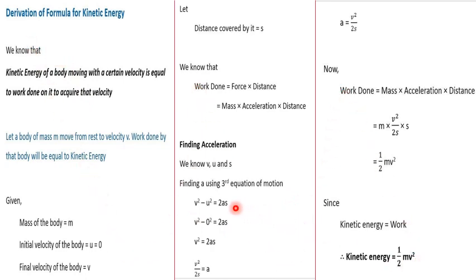You just can't start only from the equation without explaining the terms. So all these should be written in detail, and then you have to derive and keep the equation like this towards the end. So this is about the derivation of kinetic energy, that is kinetic energy is equal to half mv square. Hope it is clear to you all.